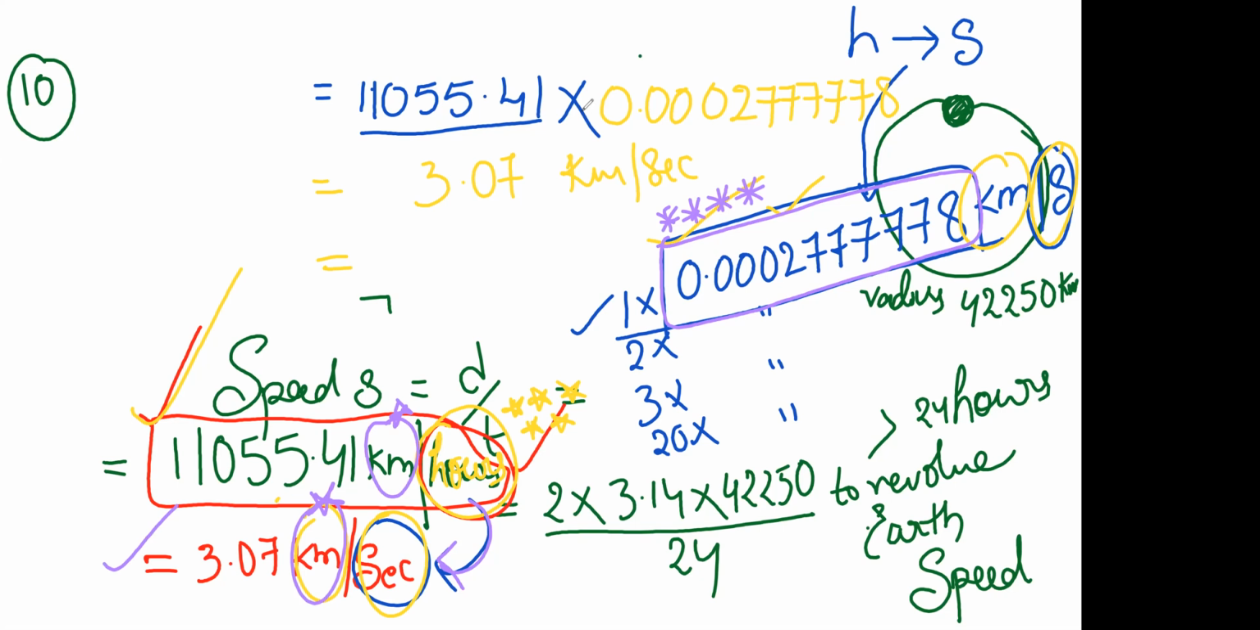I can stop the problem here, at 11055.41 kilometers per hour. But the reason I have given some additional continuation is that sometimes in the options they will ask you in the form of kilometers per second. Then you will not find 11055.41, you will find only 3.01. So for that I have given clarity on how to convert.